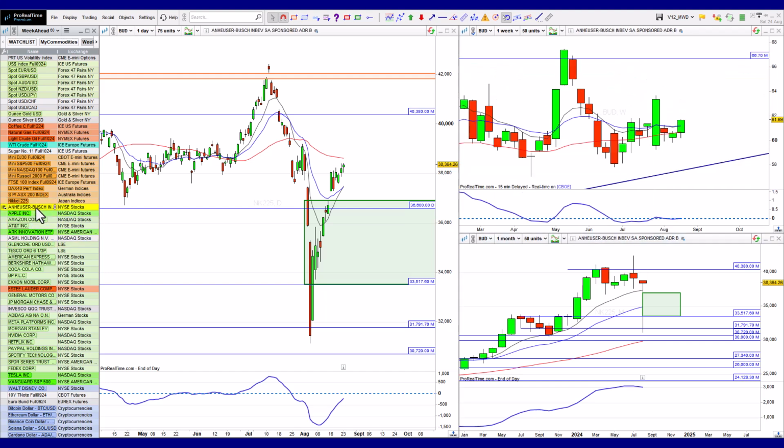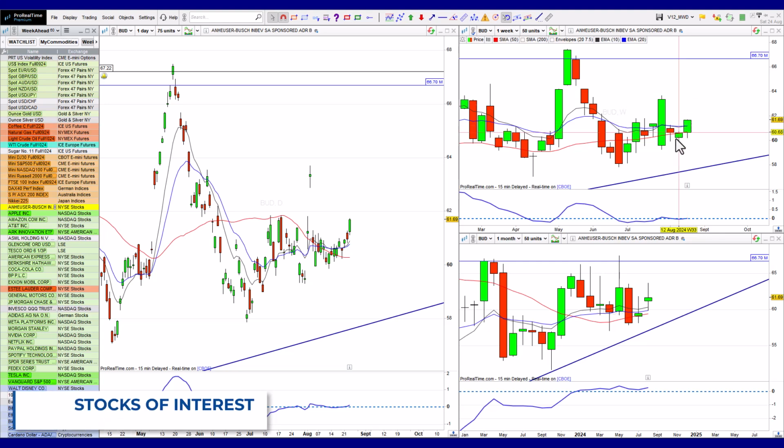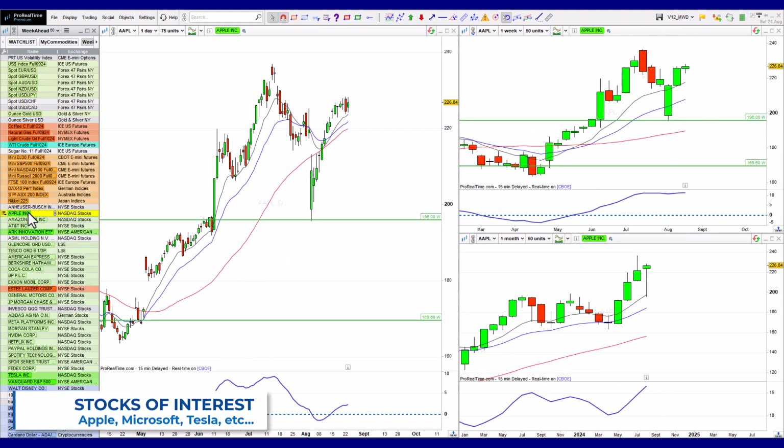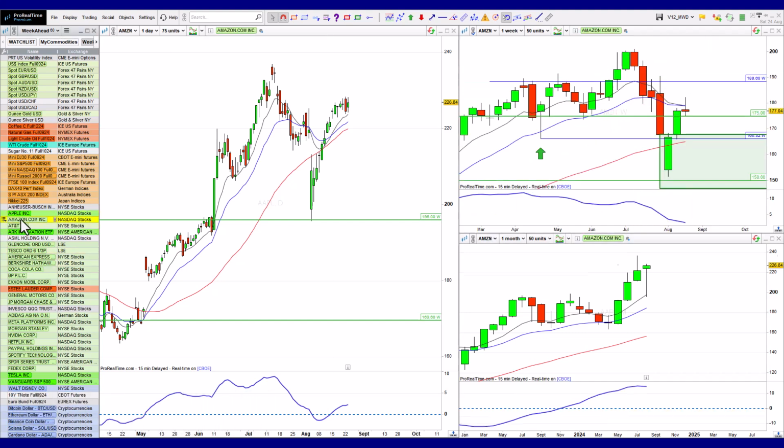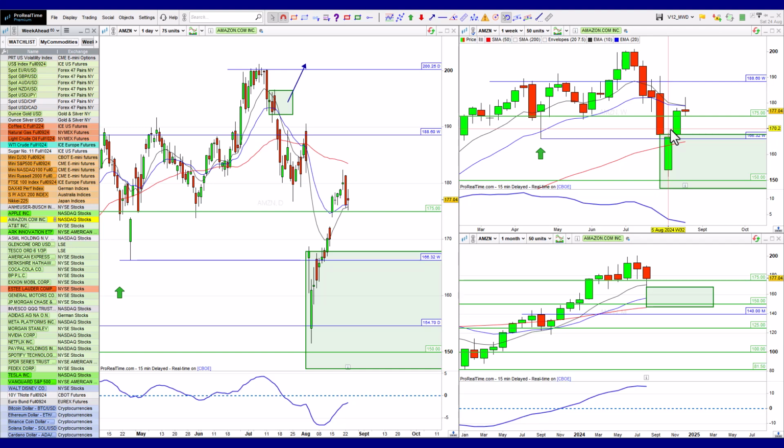Let's move on to equities of interest. Anheuser-Busch, just very choppy chart, but still looking more bullish than bearish. We've got Apple, also same thing, continuing to look nice and bullish there. Amazon, battling a little bit here with this 20-period moving average because it's trying to decide if it's going to do a bit of a correction. Overall, though, I think it had a decent pullback into this area. Let's see if it could continue up. So I'd be watching this weekly candle to see if we break the high first or the low first.